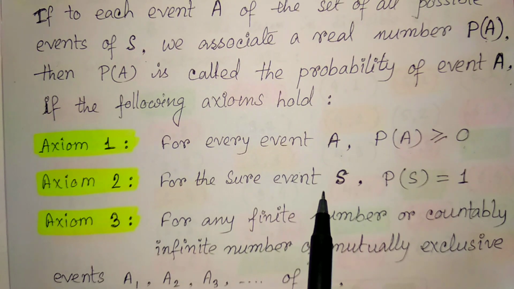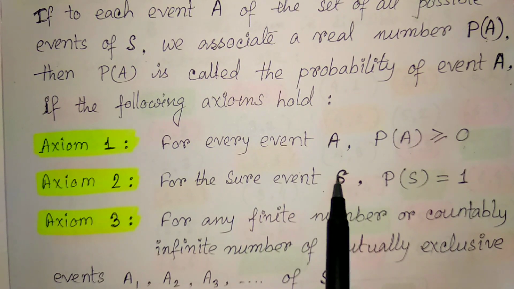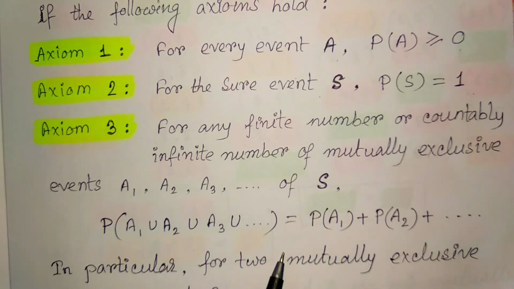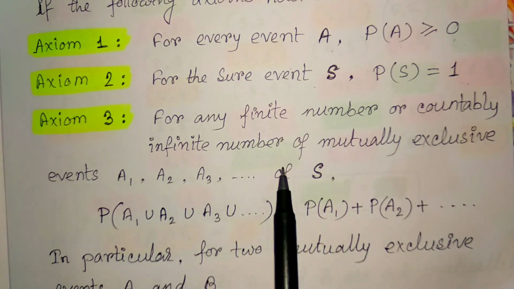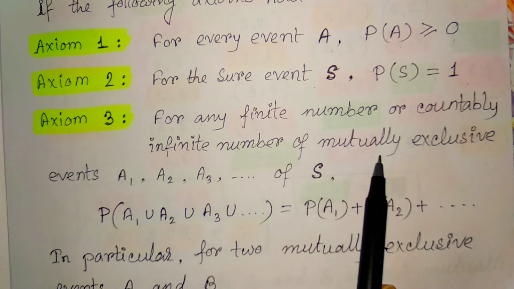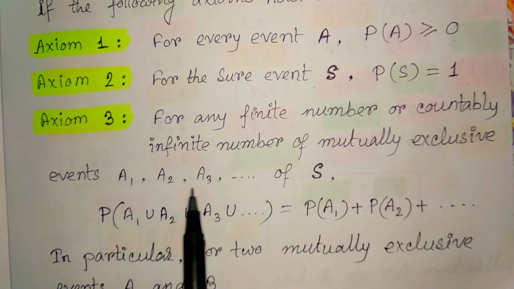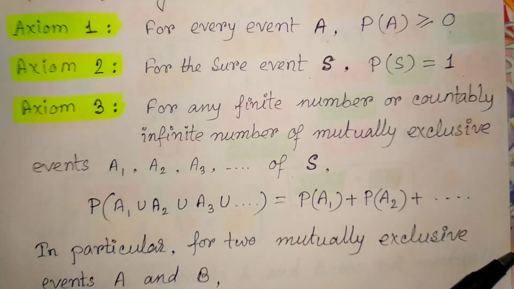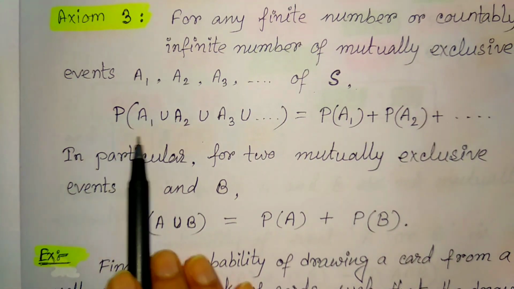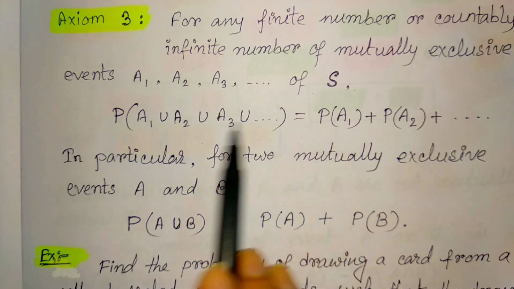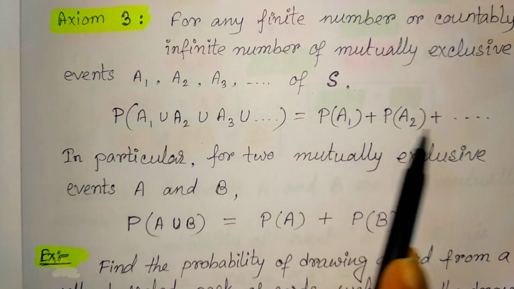And for the sure event, that is if our event is S itself, then P(S) is equal to 1. The third axiom is, for any finite or countably infinite number of mutually exclusive events A1, A2, A3 and so on of S, the probability of the union of all those events is equal to the summation of the probabilities of the individual events.